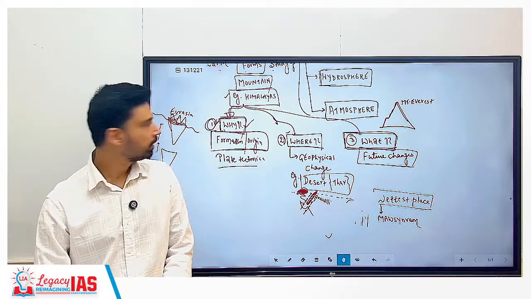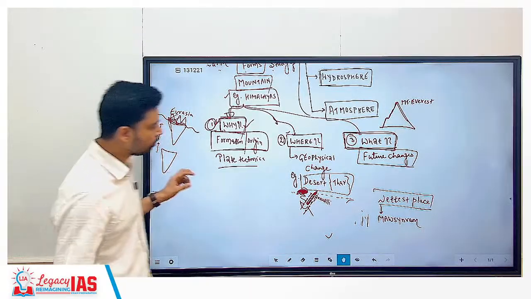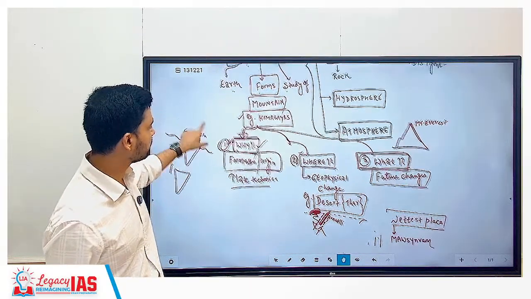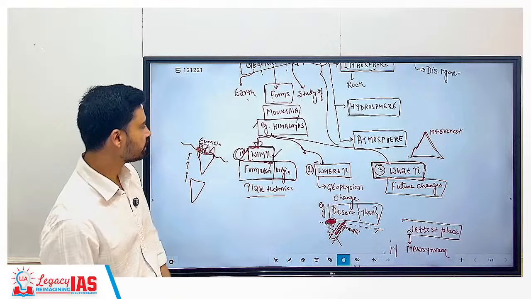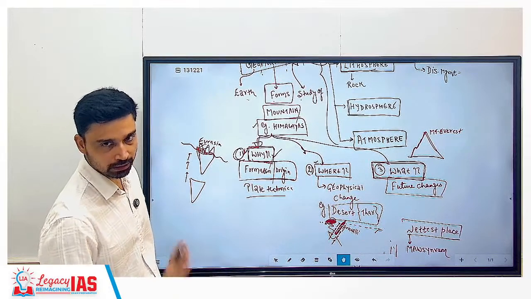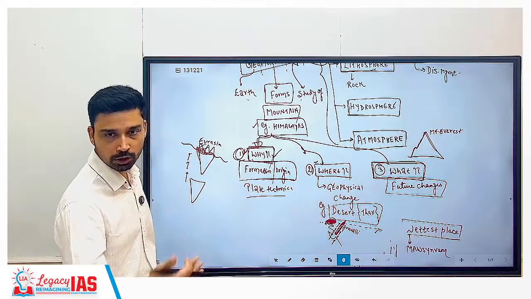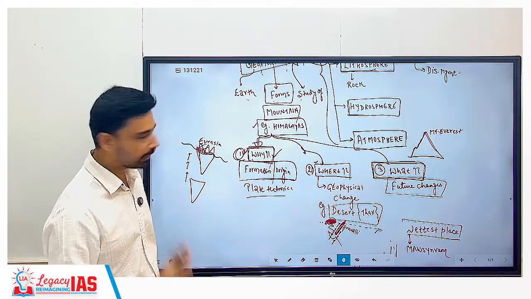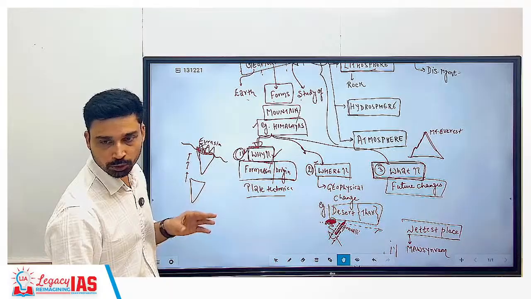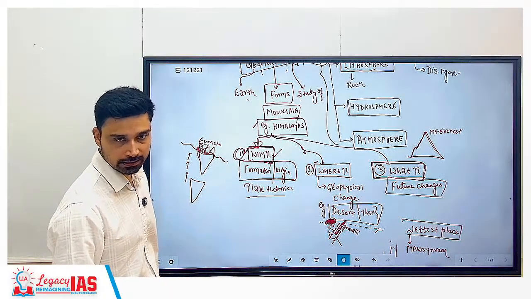Clear? Done? So that is the three parts that geomorphology tries to answer. First, why? That means how a particular structure came into existence, its origin and formation, the Himalayas for example. Second, why it exists where it exists: why the Himalayas in the north, why the desert in the west. And third, in the future, what we can expect to take place in these structures.